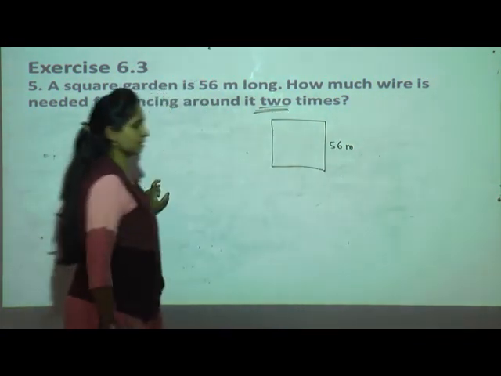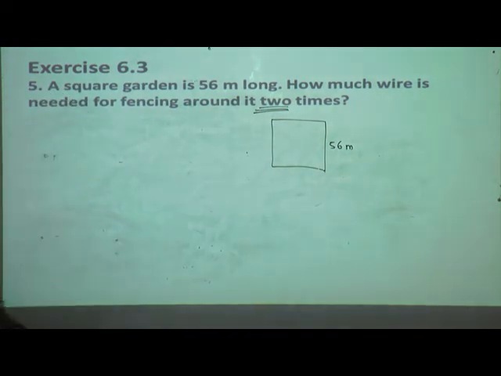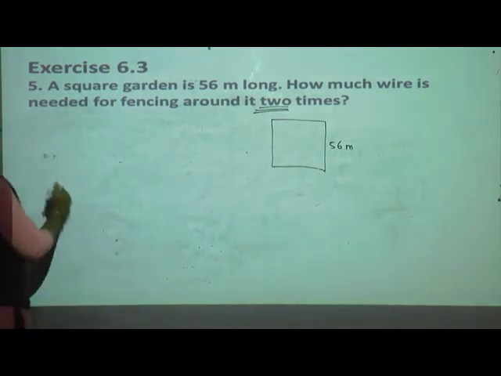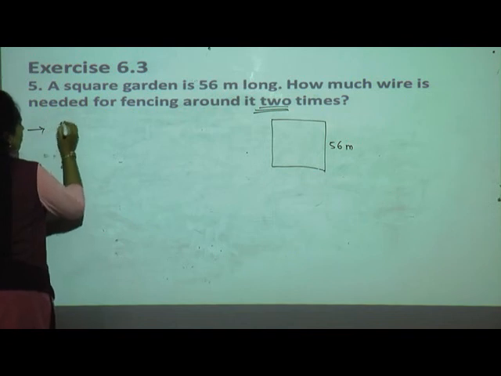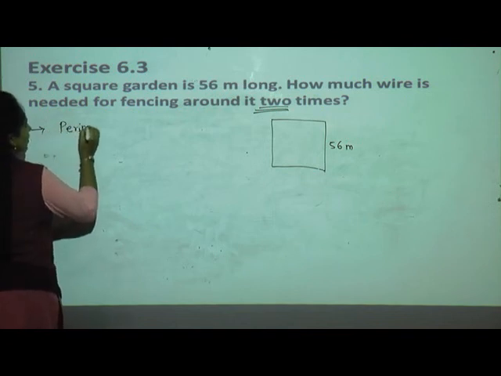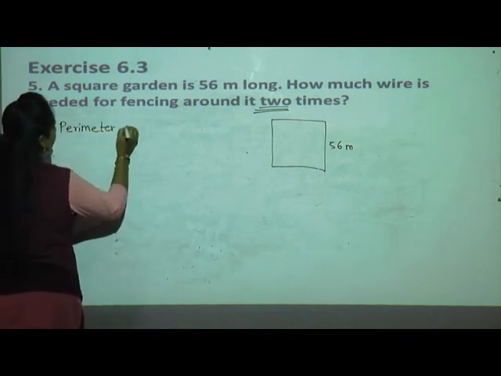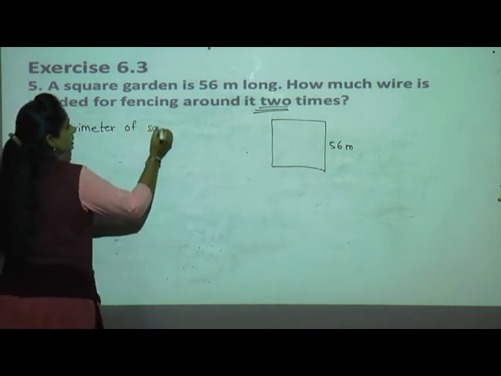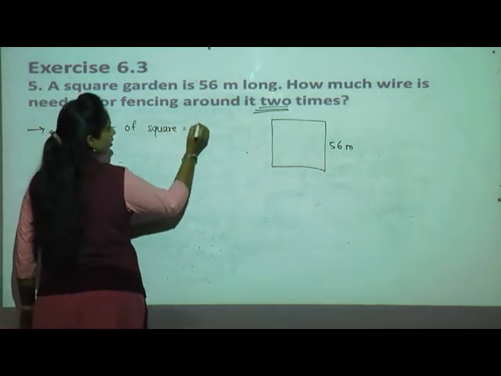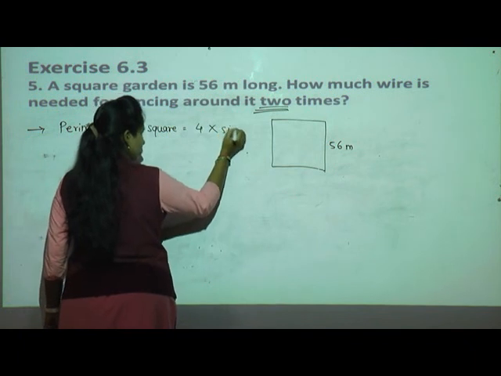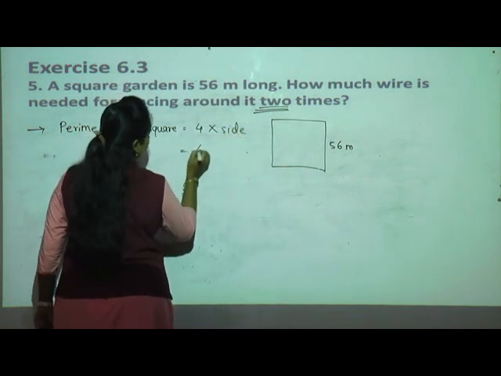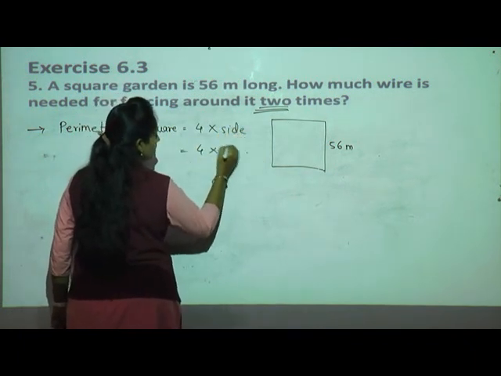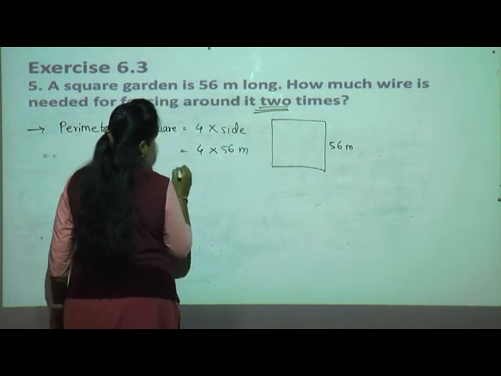2 times. Now first we will find out the perimeter of the garden. First, perimeter of square. What is the perimeter formula? Perimeter of square is 4 multiplied by side, isn't it? So 4 multiplied by how much? Each side is 56 meter.